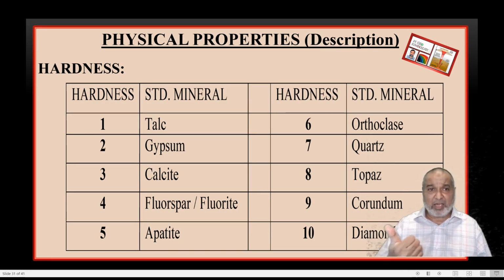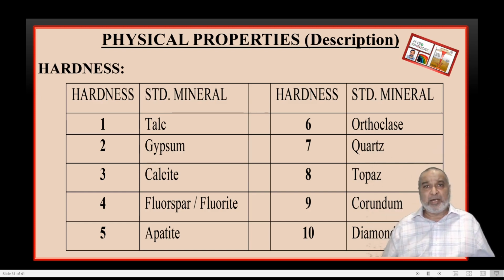Number 1, talc. Number 2, gypsum. Number 3, calcite. Number 4, fluorite or fluorspar. Number 5, apatite. Number 6, orthoclase. Number 7, quartz. Number 8, topaz. Number 9, corundum. And number 10, diamond.